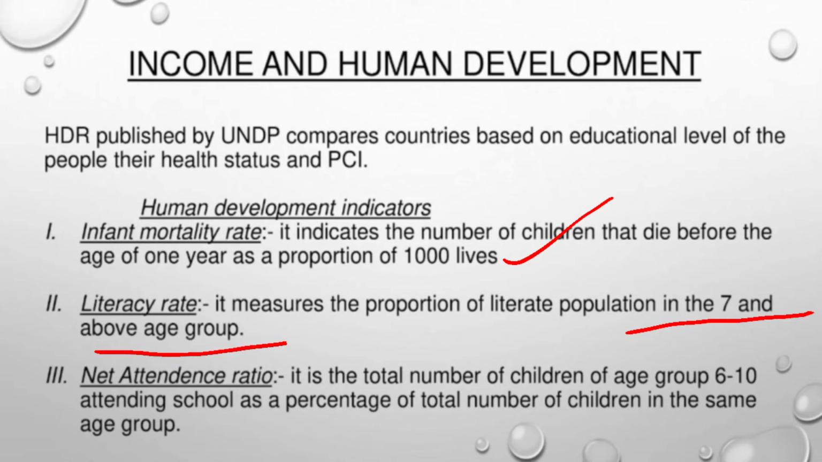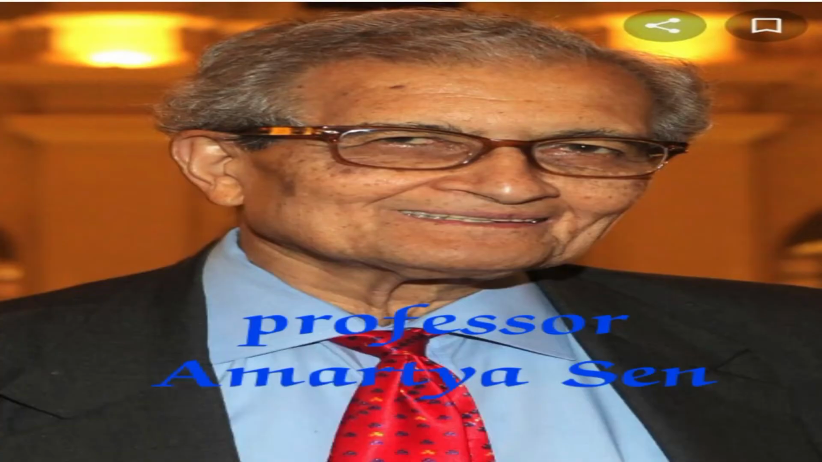So, what is the net attendance ratio? The net attendance ratio is the number of children between the age group of 6 to 10 who are attending school in comparison to the total number of children living in the country. These indicators are given by the United Nations Development Programme in comparison to per capita income. So, should we take only money as the criterion, or should we take the overall development of the nation?